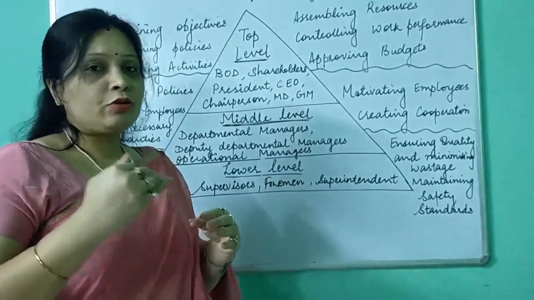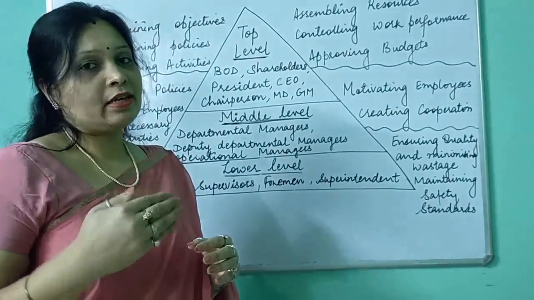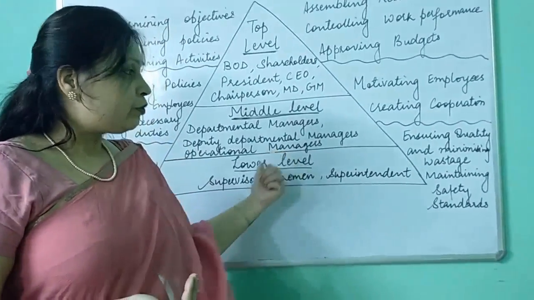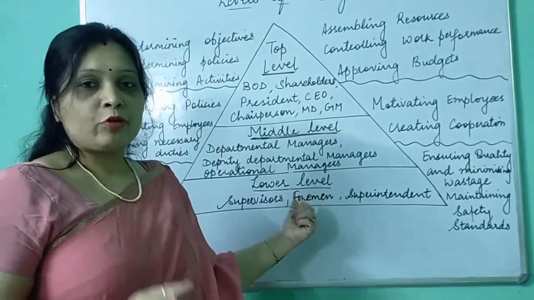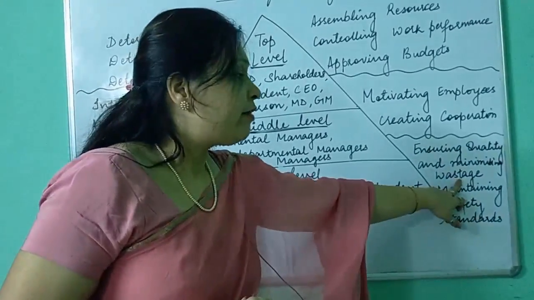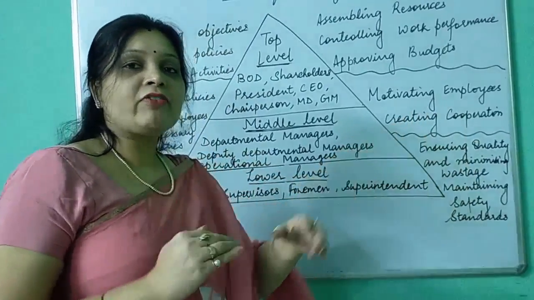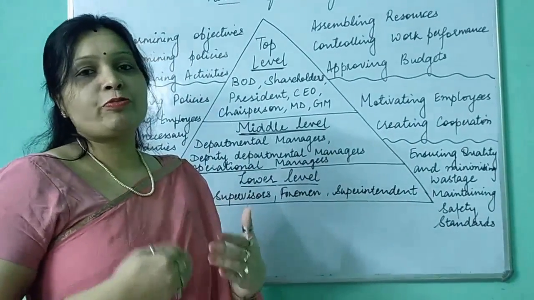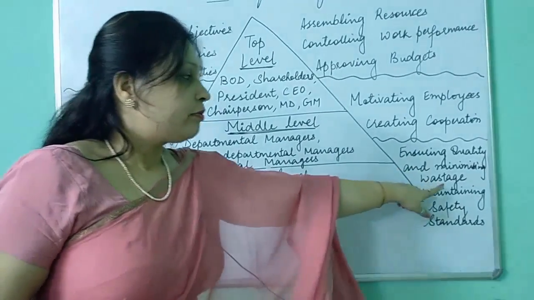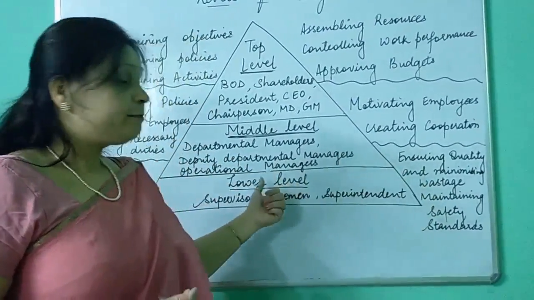The quality should not fall, because if quality falls, our public image also falls. They must also see that wastage is not done, because whatever wastage is done adds to your cost of production and minimizes your profit margin. So that is also their function.